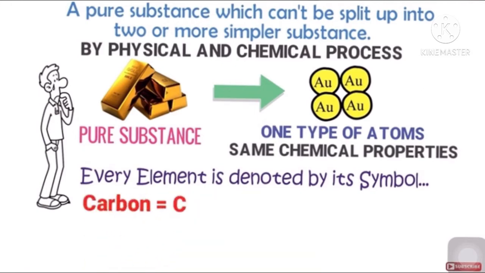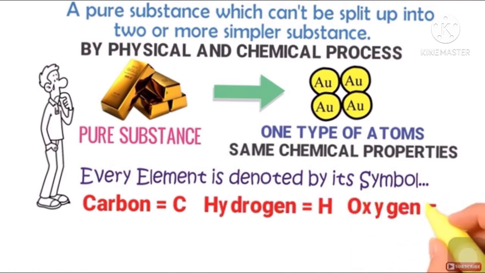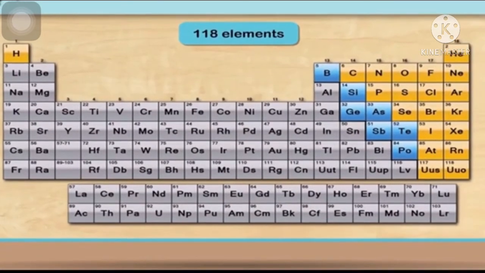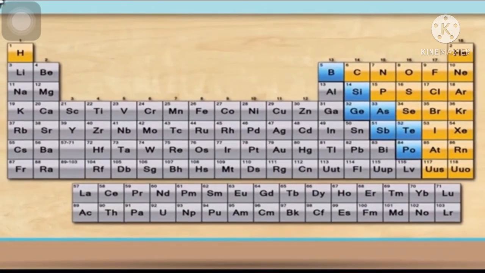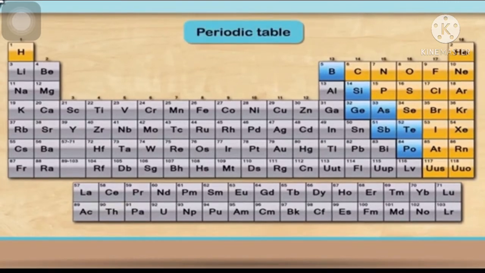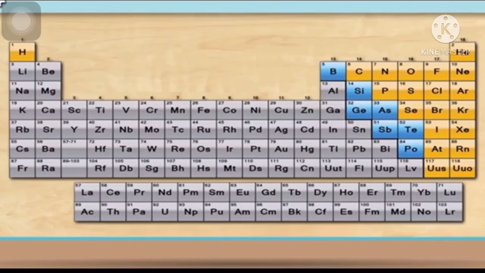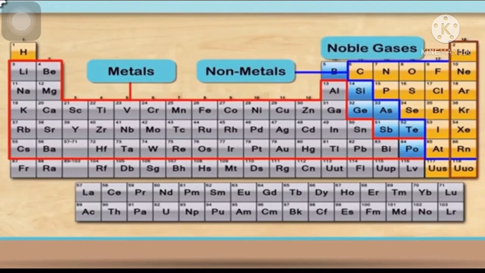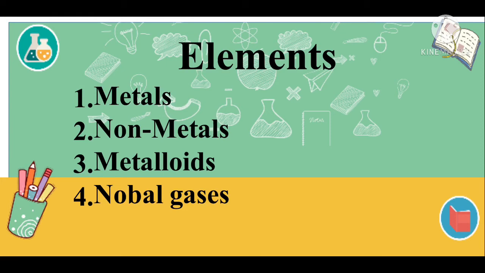For example, carbon's symbol is C, hydrogen's symbol is H and oxygen's symbol is O. You should also know that there are 118 elements and these elements are further divided in the periodic table into metals, non-metals, metalloids and noble gases. So, first of all we will discuss metals and non-metals.